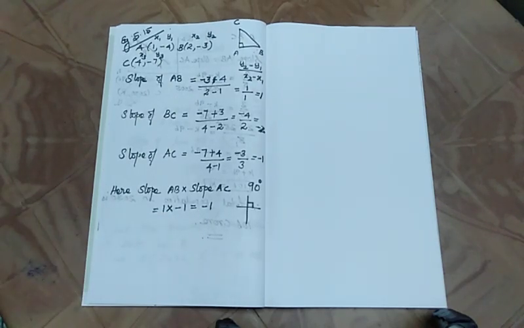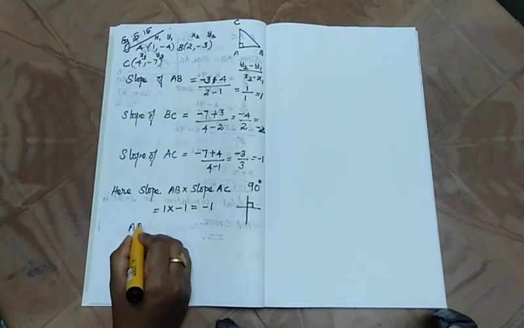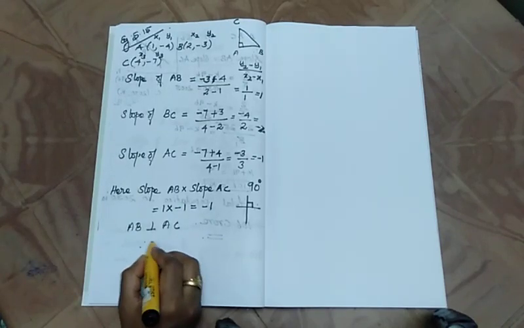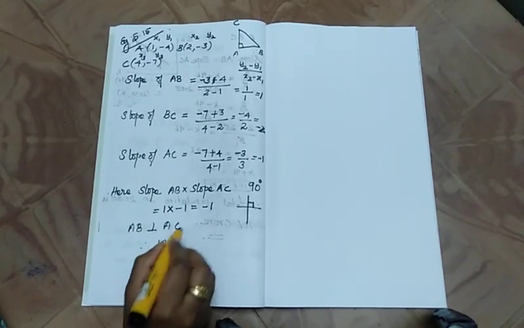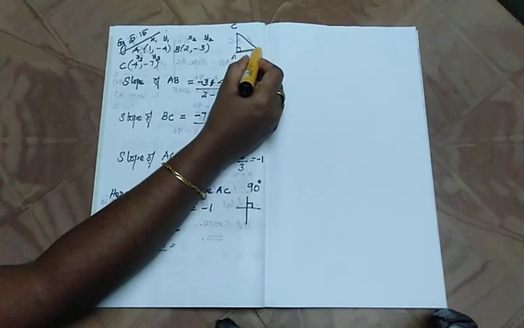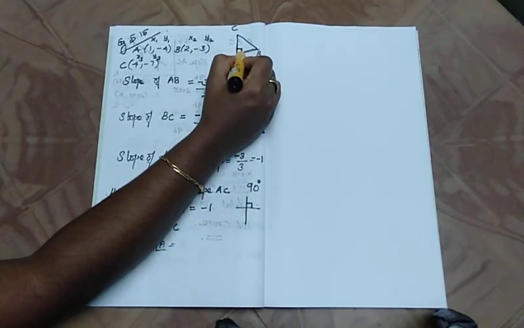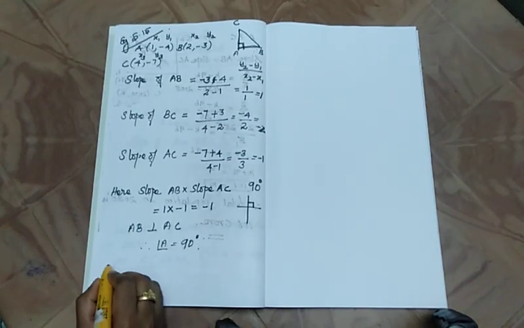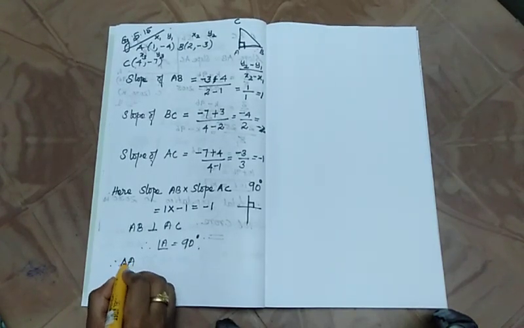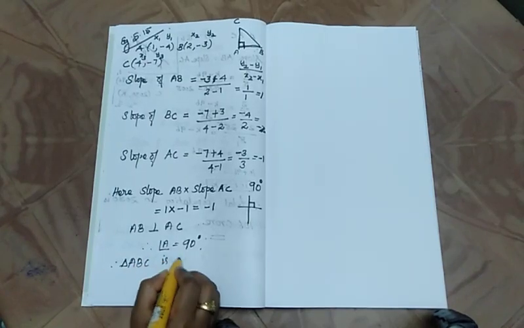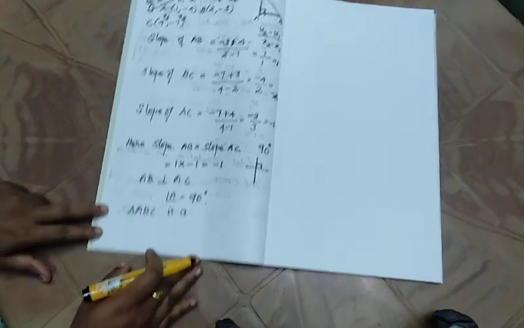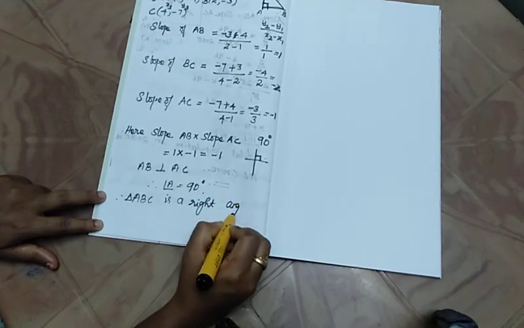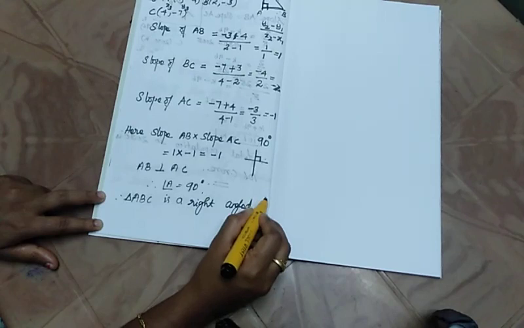Therefore, AB is perpendicular to AC. Therefore, angle A is equal to 90 degrees. Therefore, triangle ABC is a right angle triangle.